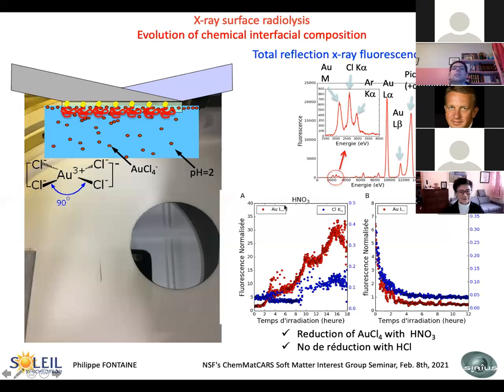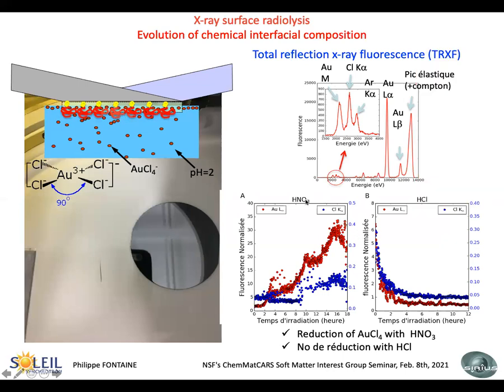In fact, for this polymer to be ionized, to have the positive charge on the polymer, you need to be at pH equal 2. Then you need to put some acids in the system. So first, usually we are using chlorhydric acid. So we put some chlorhydric acid in the subphase, and we measure the evolution of the chlorine and the gold at the interface.